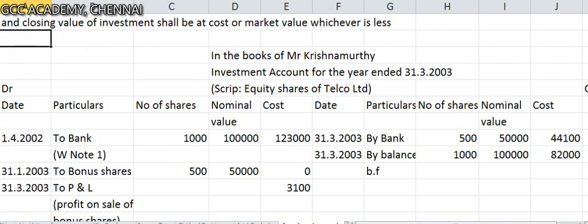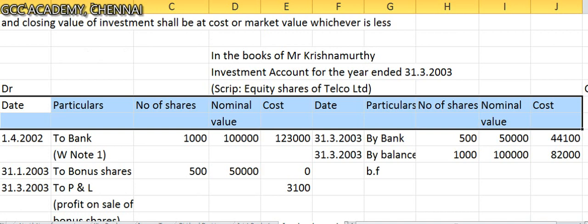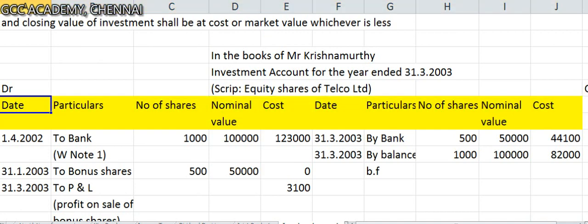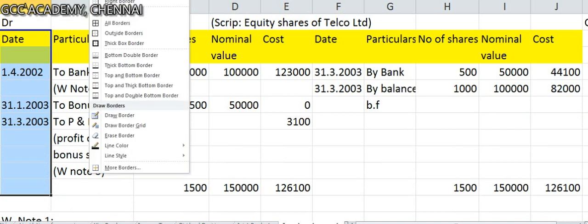You have to have columns like this, very, very important. Let us understand this carefully. The columns in particular, very, very important, dear students. You have to be very clear on the format, the columns and all that. I'm just showing it for your easy understanding, because investment accounts call for better presentation. Just for one problem at least I'll show you, so that you will know how to go about it.